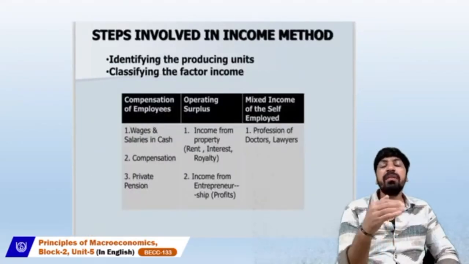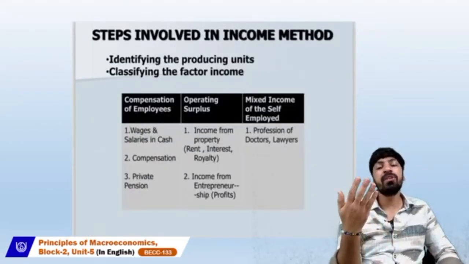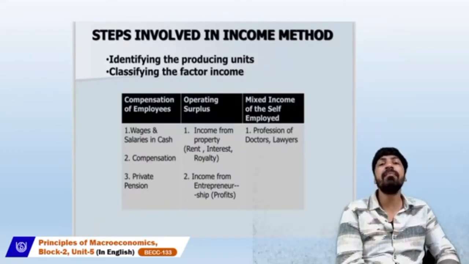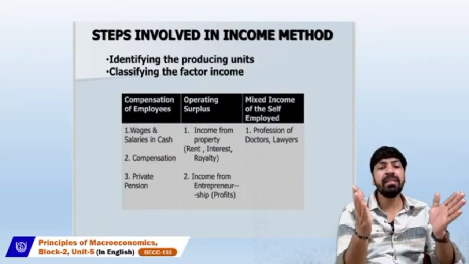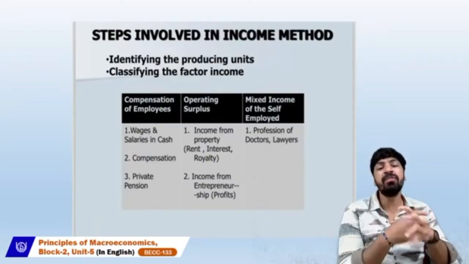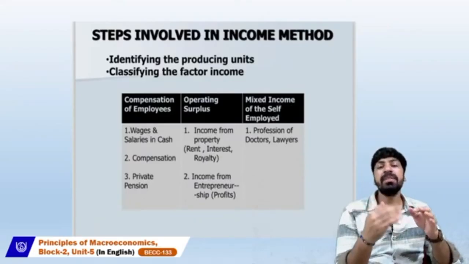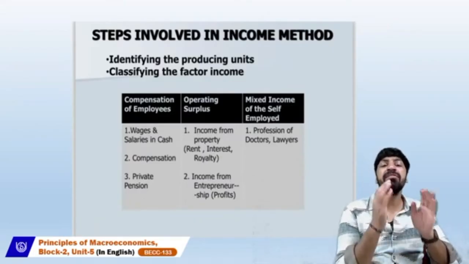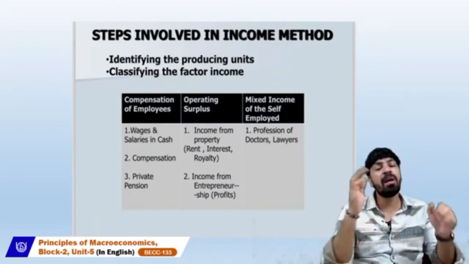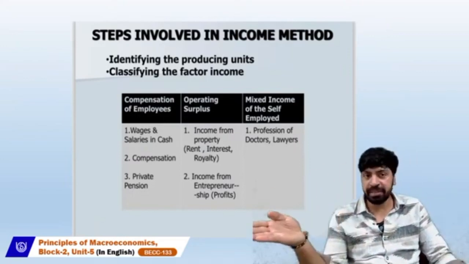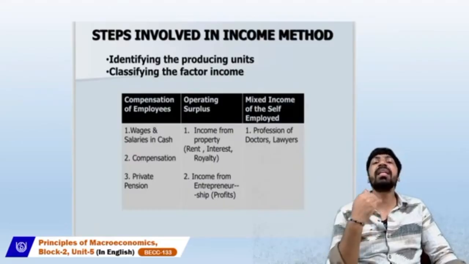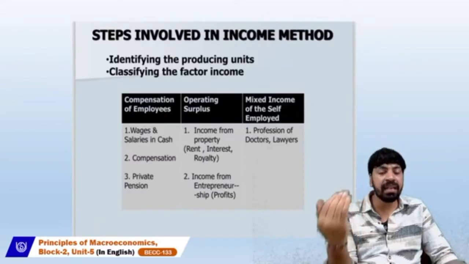So now, before that, we have talked about the product method. The second method is the income method. Whatever steps we need to follow, the first two steps, before I come to the main steps: the two main steps are, first, identify the producing units, whether they belong to primary, secondary, or tertiary. Once identified, the second one is classifying the factor incomes.